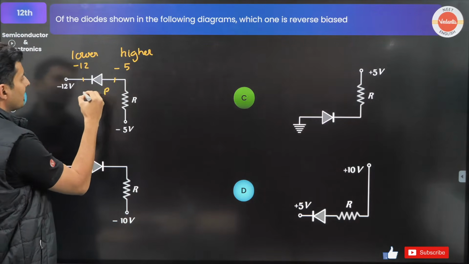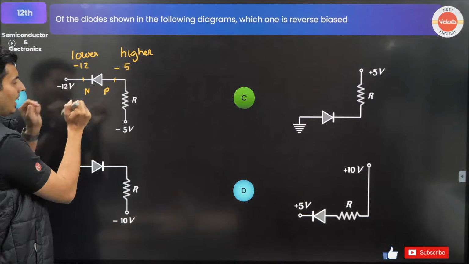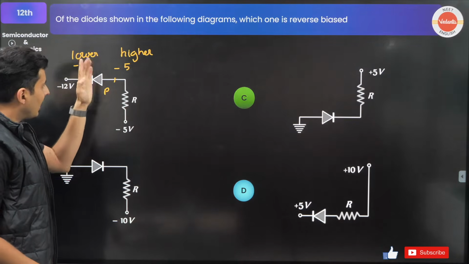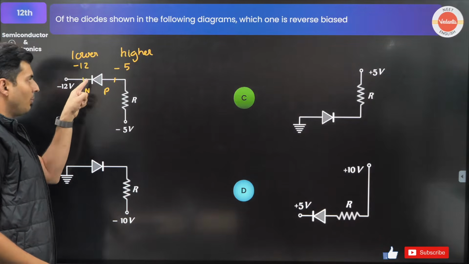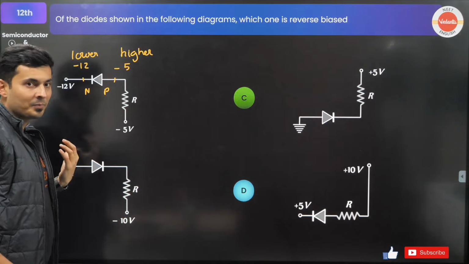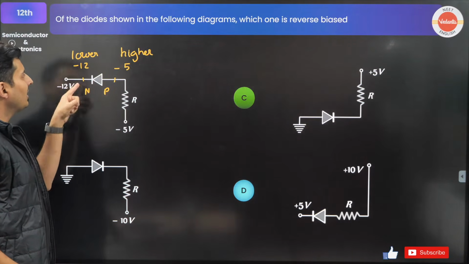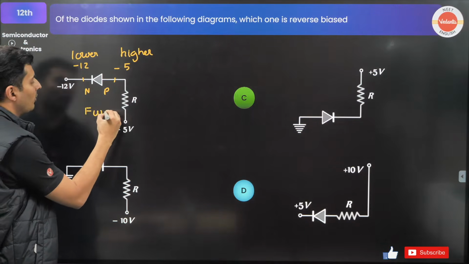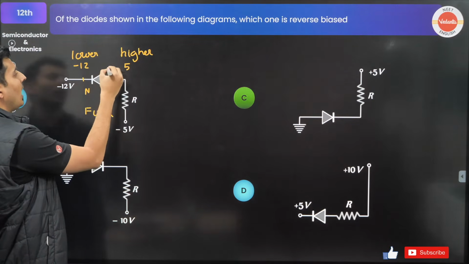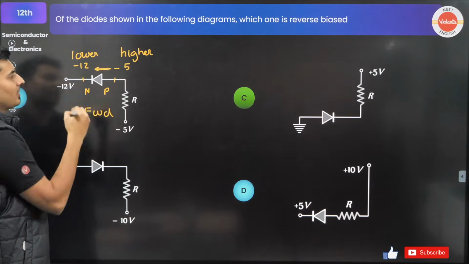This is P, this is N. In the diode symbol, the base of the triangle is P, and the pointing arrow mark is towards the N type. This is at higher, this is at lower. This is definitely forward bias. This is definitely going to allow the current to flow in this direction.